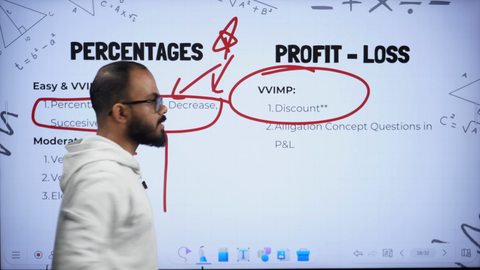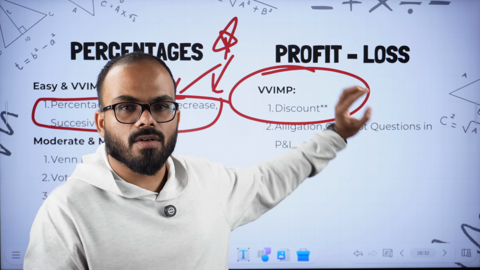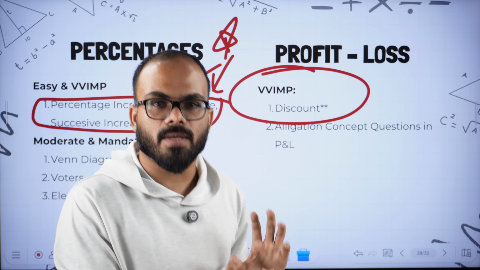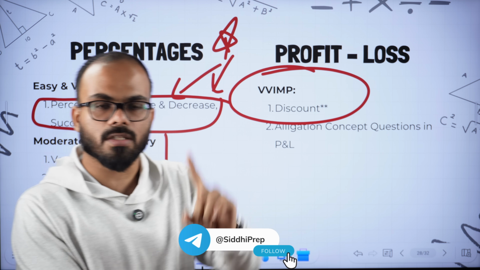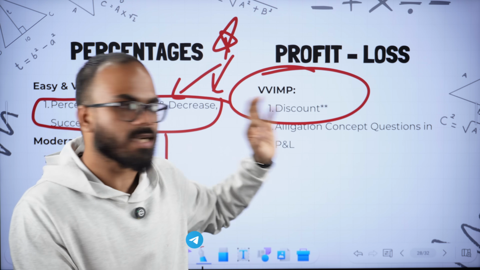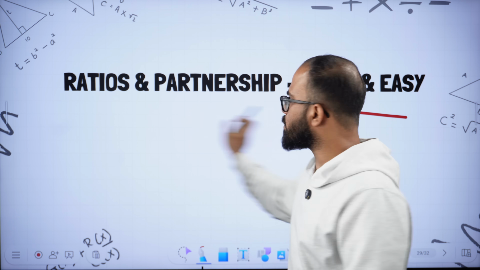There are so many questions that are asked on discount. Don't ignore the topic of discount. In discount in 2025, there are certain trickier questions. Again, you can solve them from the practice PDF that I told you. Download the PDF, it is on Telegram. You practice the 2025 questions. Then the next chapter we have is ratios and proportions.